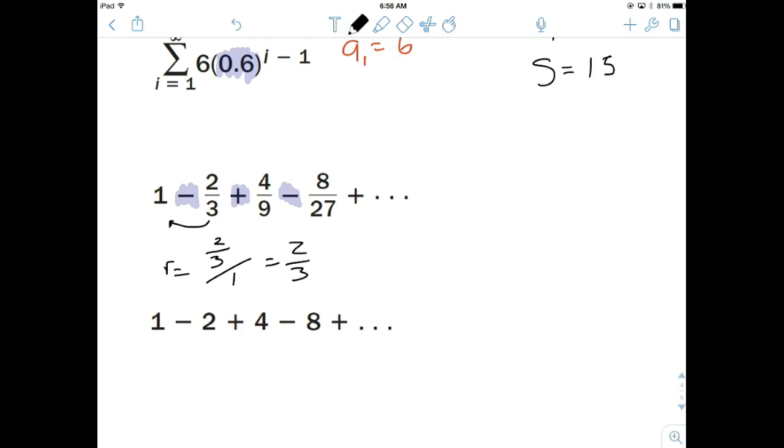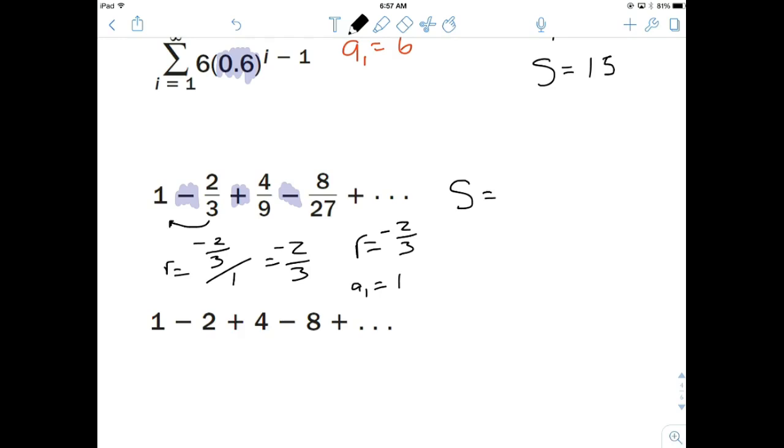And actually, that's a negative 2/3. So our R value is going to be negative. So R is a negative 2/3. A sub 1 is just 1 in this situation. We're okay. We can use this sum, or we can sum this infinite series.